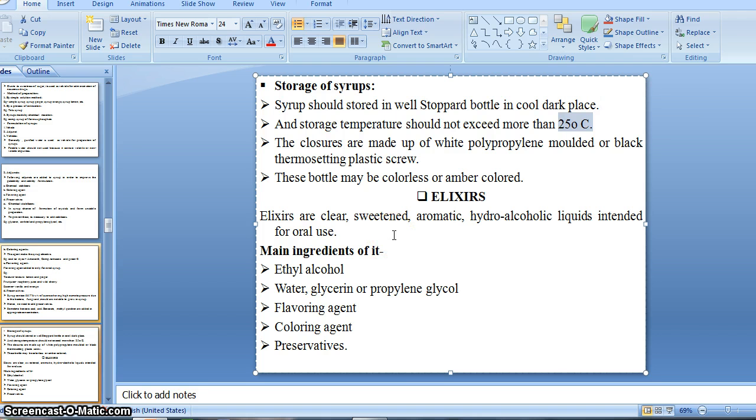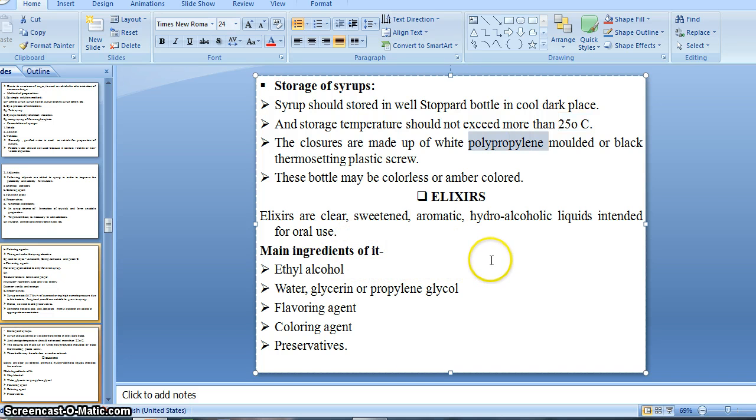Hence, as we read, it is a hydroalcoholic preparation. Elixir is a hydroalcoholic preparation, okay? That is, 20% or more than 20% is used in the elixirs, and that inhibits or prevents the growth of microorganisms, right, or prevents the fermentation, right? Then simple syrup is also added as a preservative.